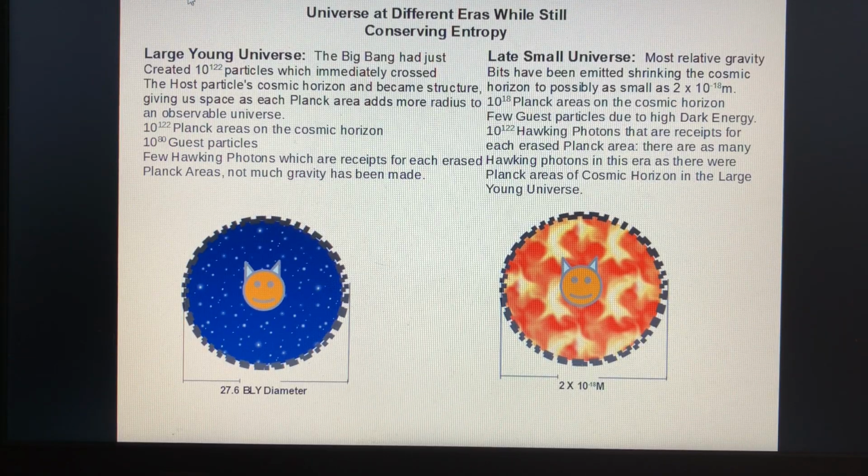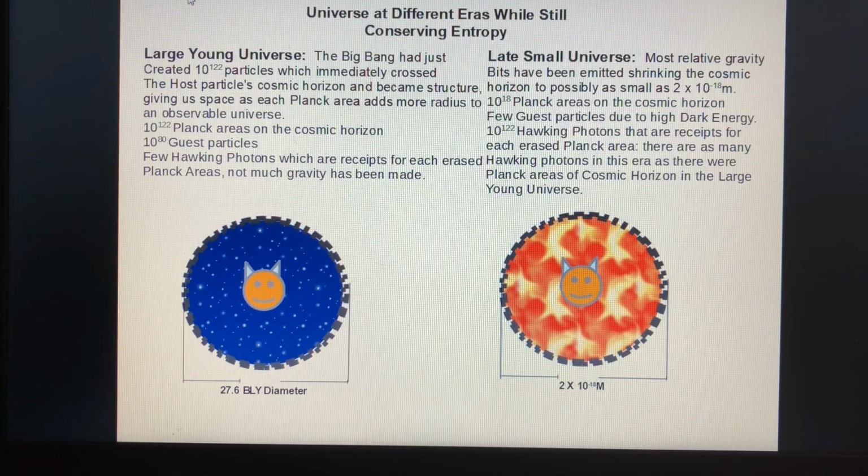So we're at the large young universe phase. The Big Bang had created 10^122 particles, which became structured and encoded all of the particles in our universe. So we have 10^122 Planck areas on the cosmic horizon, giving us all of this wonderful space from the 10^122 particles that crossed.